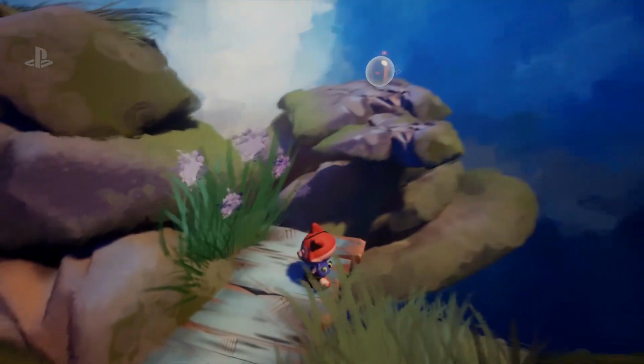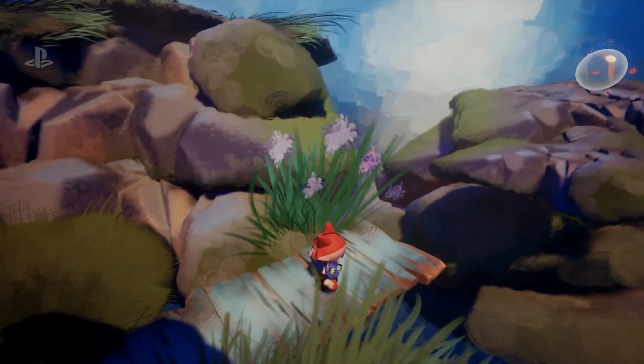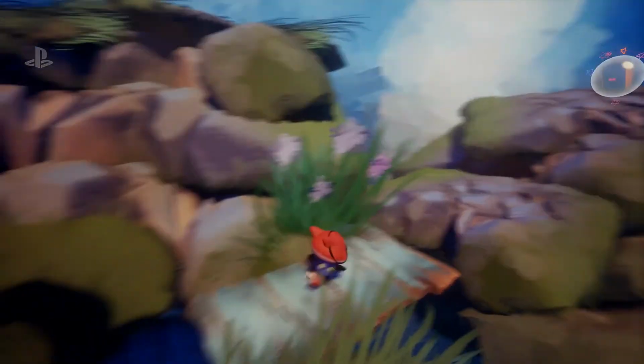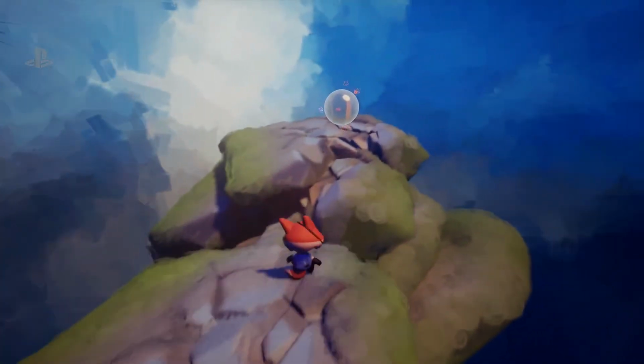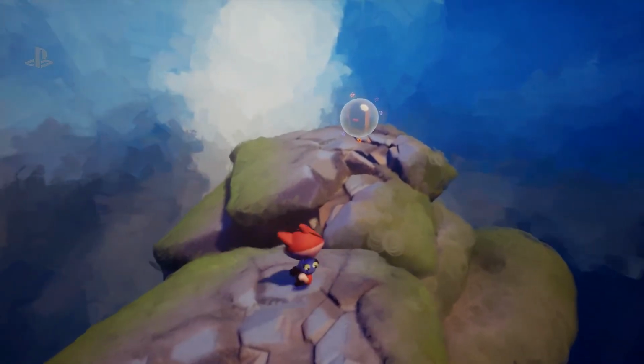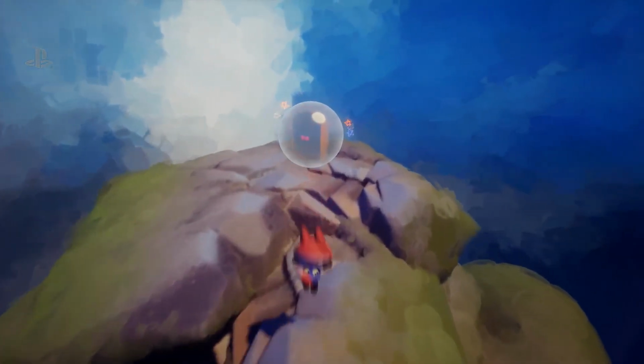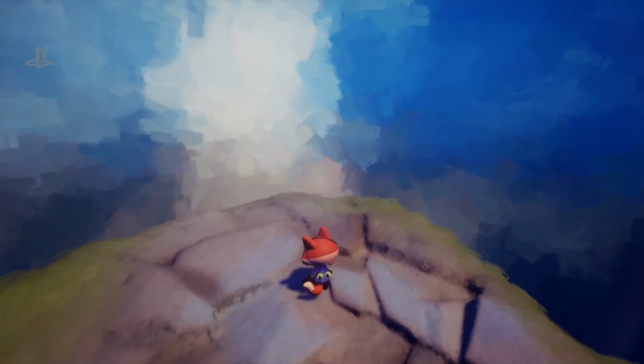Damn it. What you guys can't see is the Media Molecule development team is sat in the front row, loving the fact that he has not made the jump twice. You've made it. You got the prize. Yay!